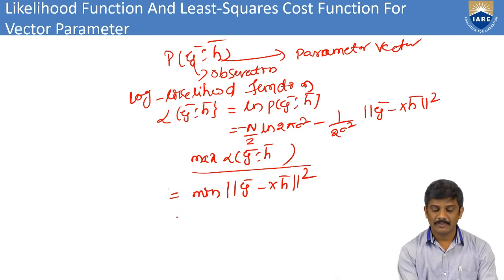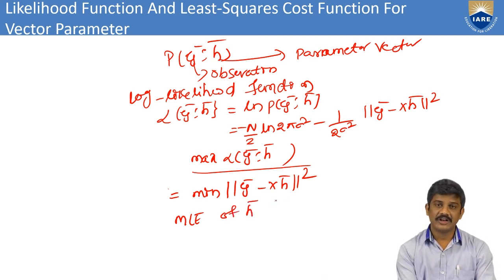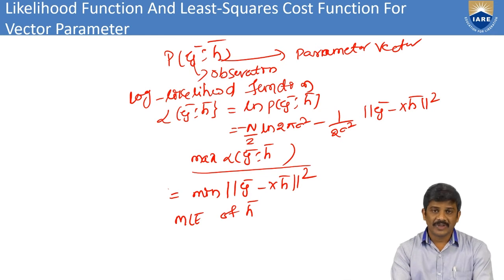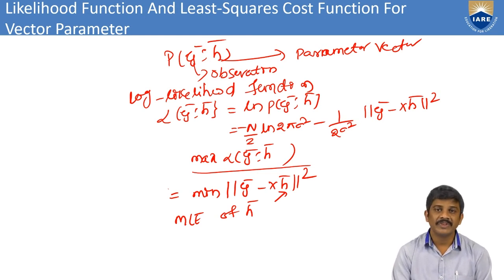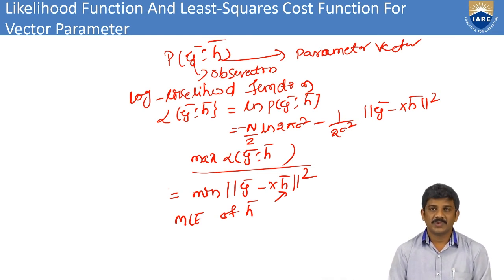This is the maximum likelihood estimation of the h vector. From the likelihood function, we have to take the function values to a maximum, and then we can go for the maximum likelihood function.